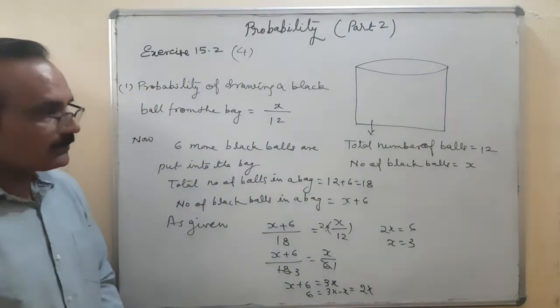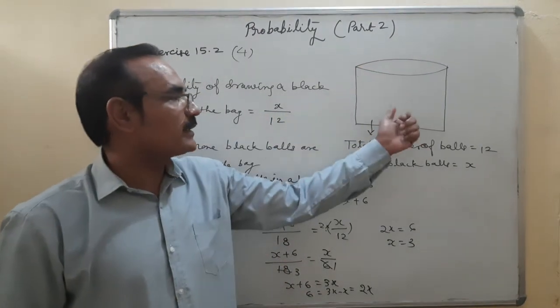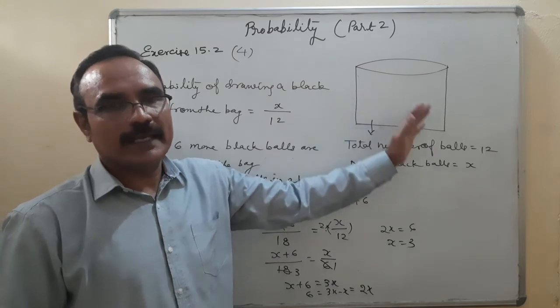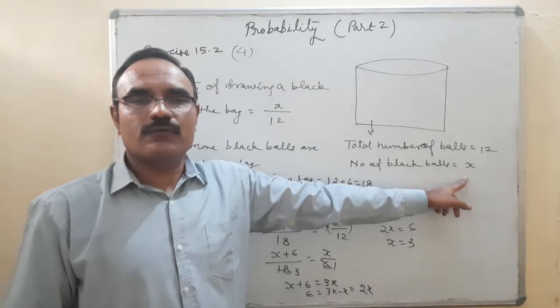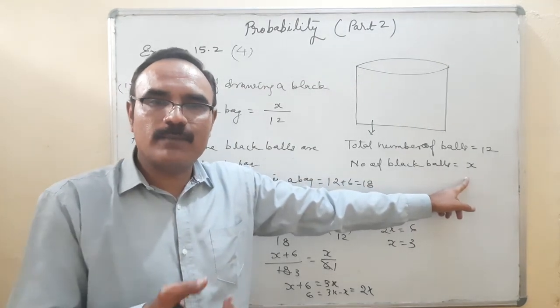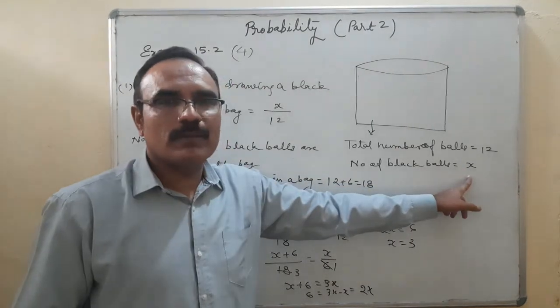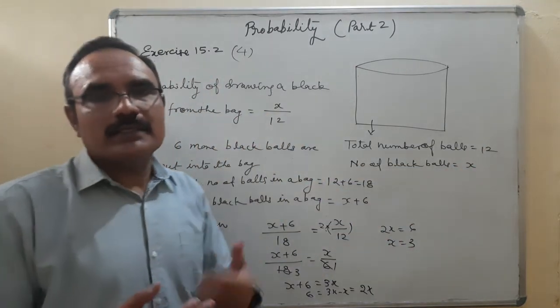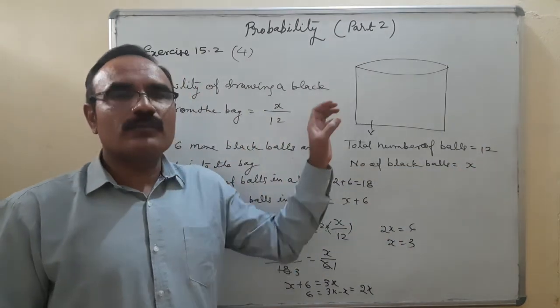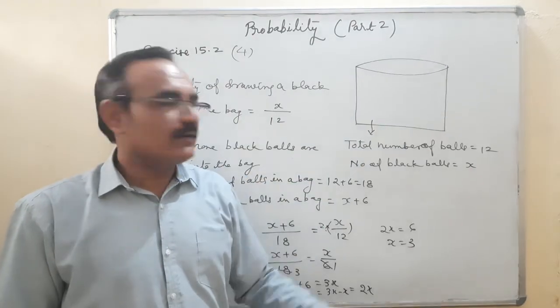Situation is clear. In this bag there are a total of 12 balls, out of which X balls are black. Number of black balls: X. First case, what is the probability of drawing a black ball? X, the number of black balls, upon the total number of balls, 12. So X upon 12.